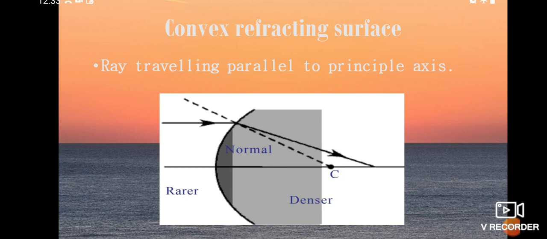So a ray traveling parallel to the principal axis strikes a convex surface and passes from a rarer medium to a denser medium, then it passes towards the normal. Okay students, here Snell's law is applicable. This is the first case.